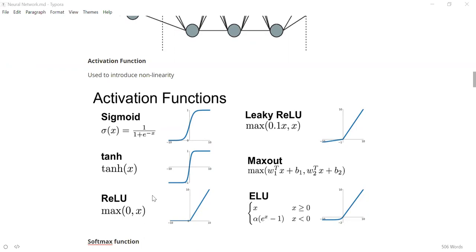Someone is asking which activation function to use. Does it differ from problem to problem? In most use cases you will use ReLU. Very rarely will you use anything other than ReLU. So you can think that ReLU is the default activation function.